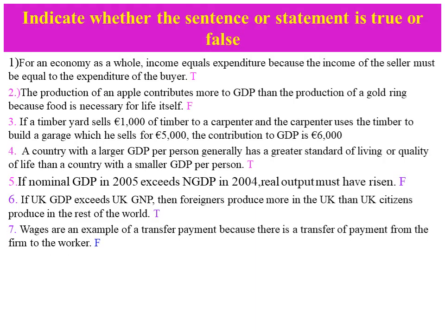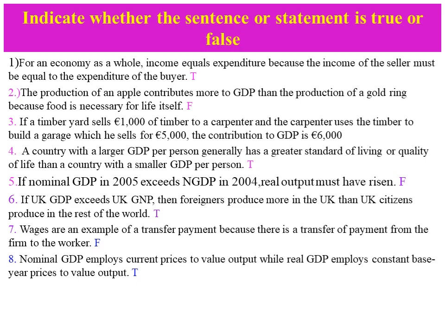Wages are an example of a transfer payment, because there is a transfer of payment from the firm to the worker. This is false. Transfer payments are what governments give, for example to affected people.